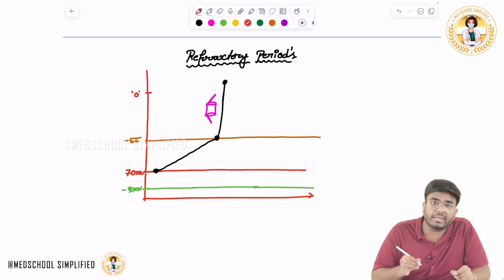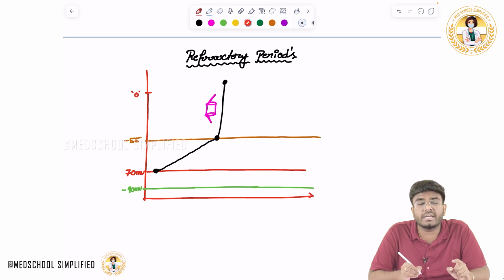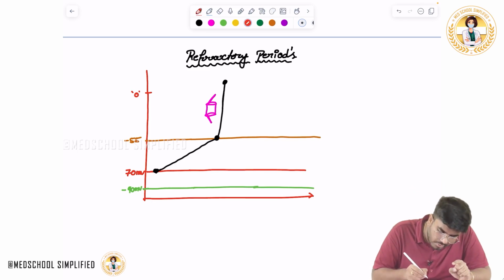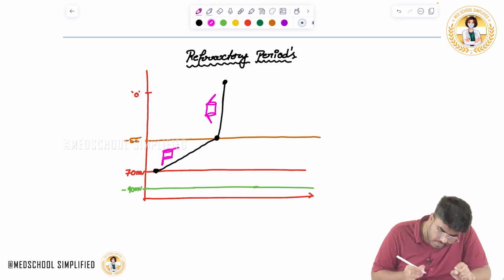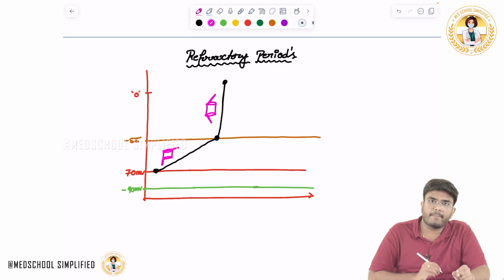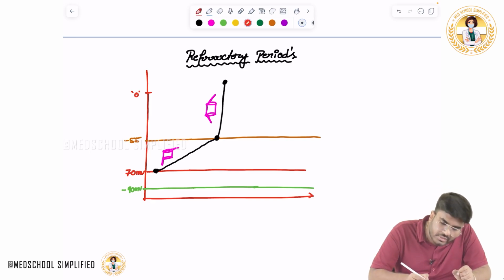During this resting time, I have told you the activation gate is closed. Let me show here. In this area, the voltage gated sodium channels' activation gate is closed and the inactivation gate is open, like this. Now, once there is an overshoot,